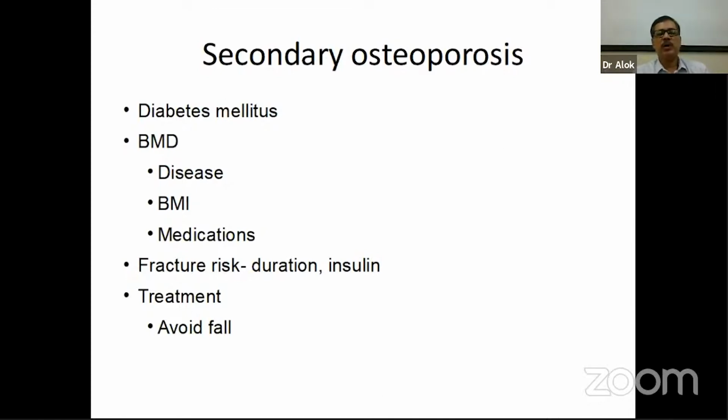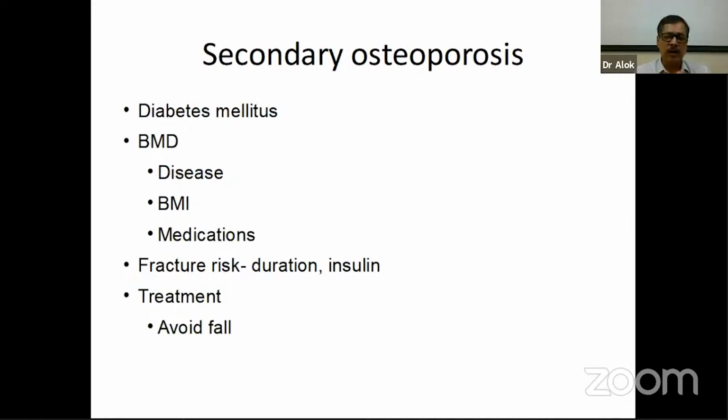Now, the BMD in diabetes mellitus depends on the kind of disease. Type 2 diabetes is associated with increased BMD, but even though the bones are thick and look more strong, they actually are porous bones, and probably there is a lot of advanced glycation end products, and there is also activation of the cytokines. So these bones, even despite having high BMD, are more fragile. They are more likely to fracture.